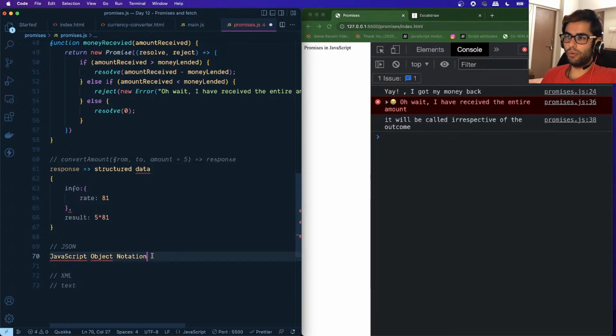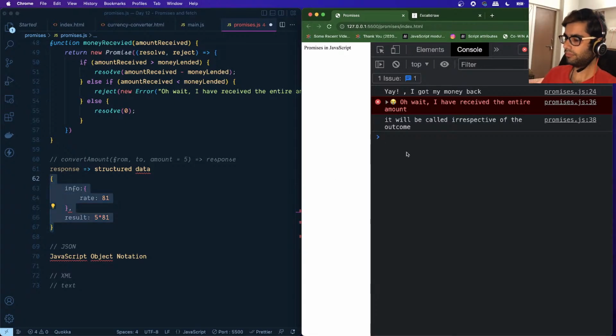But the most widely used format is JSON, because the information we're looking for is made available as a sequence of key value pairs. Let me show you what a JSON might look like. We have this object, so we'll say let result equals something like this.